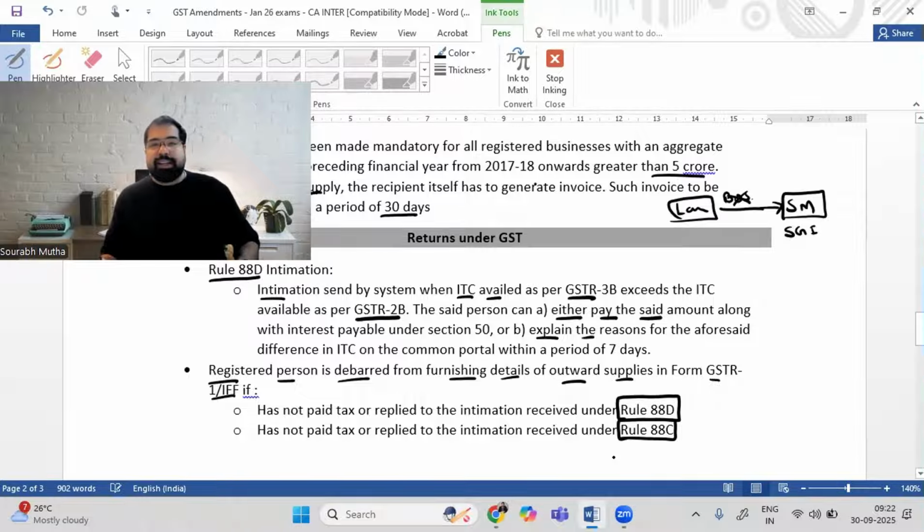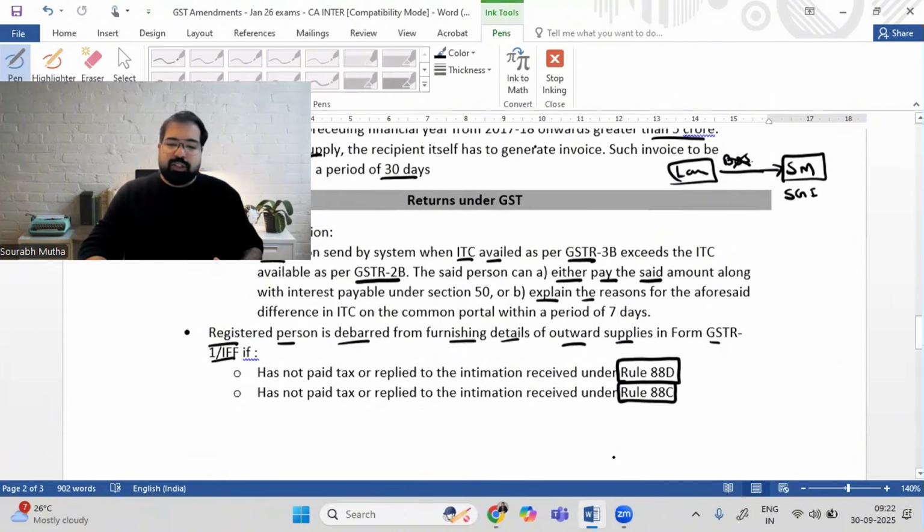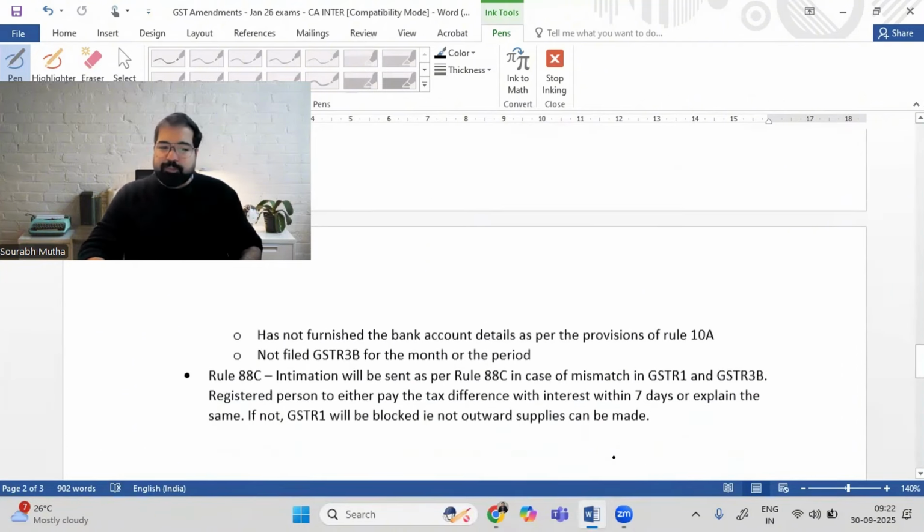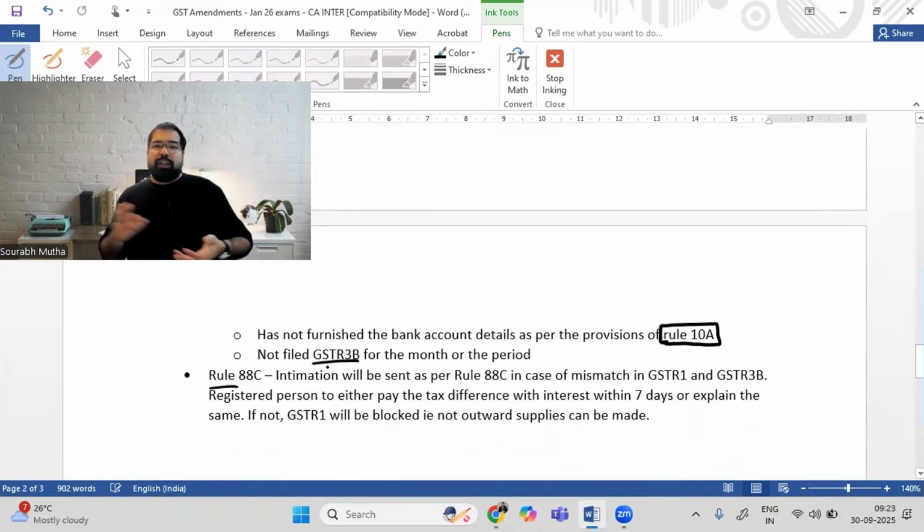Now, what is this Rule 88C? This is not GSTR 3B with GSTR 2B. This is GSTR 3B with GSTR 1. So, what you've claimed in GSTR 1 versus what you've claimed in GSTR 3B, if there is a difference there, then there is Rule 88C. I'm just reading it. But before that, guys, if you don't update your bank details under Rule 10A, that 30 days rule, and if GSTR 3B you've not filed, then why should you file GSTR 1? These are the cases, and this is how it works.